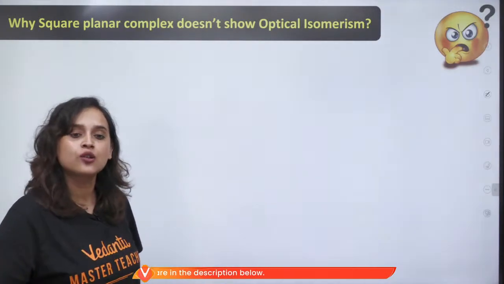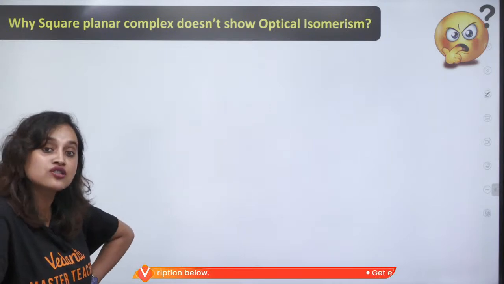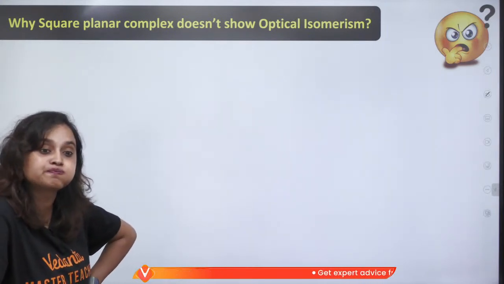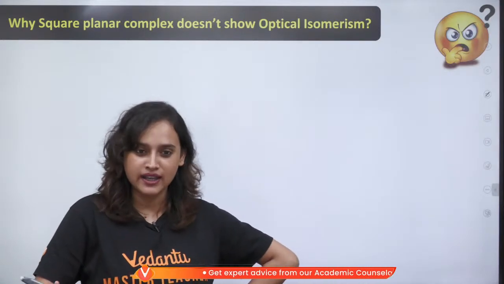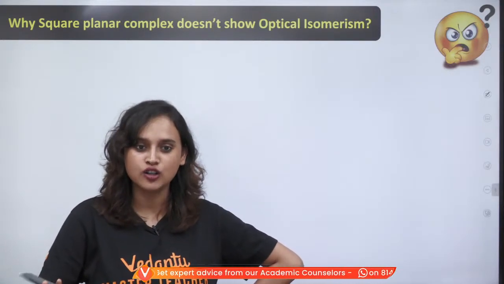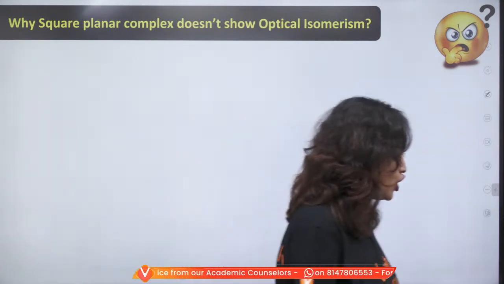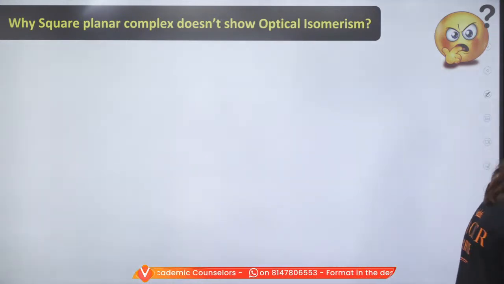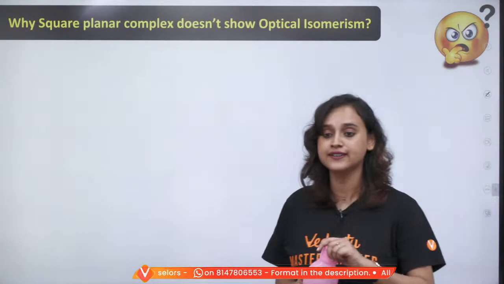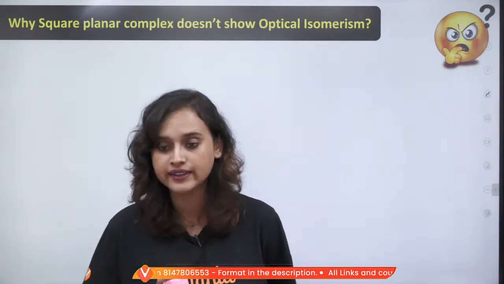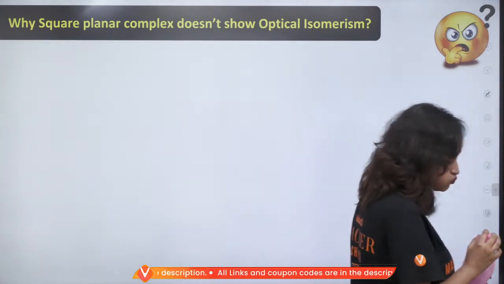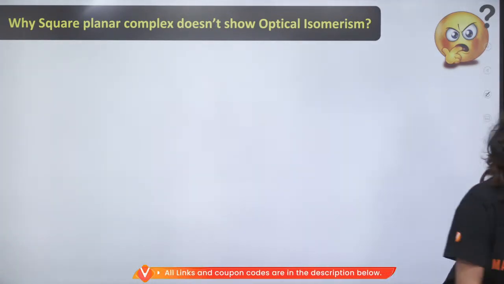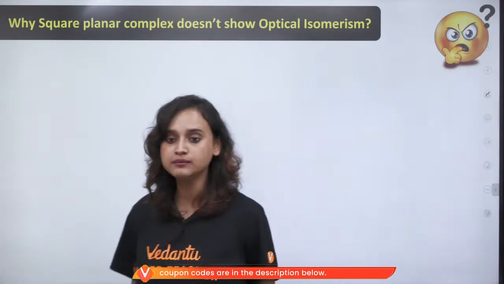Now tell me, why do square planar complexes not show optical isomerism? This is my question to you. Tell me. Answer. Till then I am going to drink some water. This is my break. Any idea?